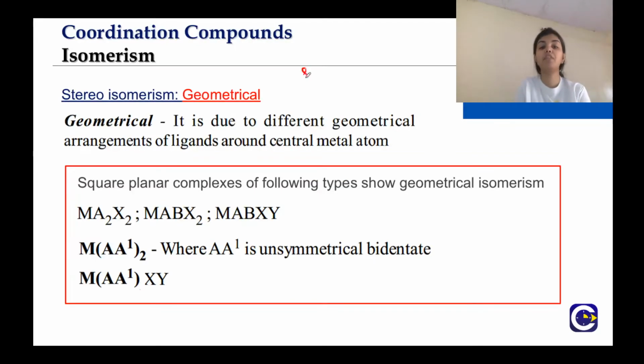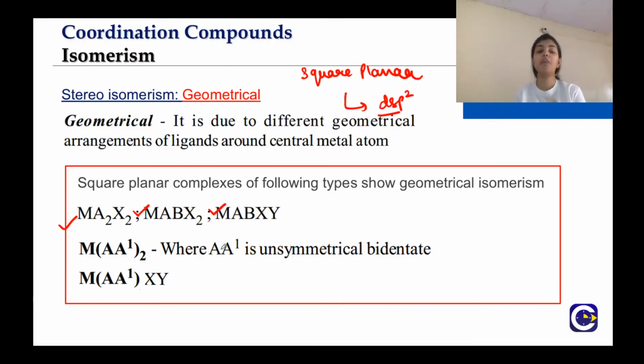First we will deal with square planar complexes. Which hybridization do we have for square planar complexes? dsp2 hybridization. And for tetrahedral we had sp3 hybridization. So square planar complexes of the type Ma2x2, MABx2, MABxy, where A, X, Y and B are monodentate ligands, and AA dash, or you can also write it as AB, is an unsymmetrical bidentate ligand.